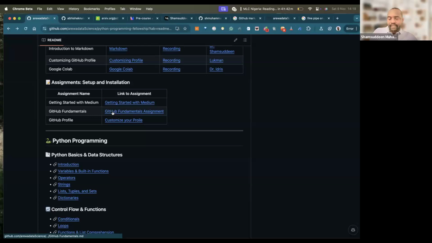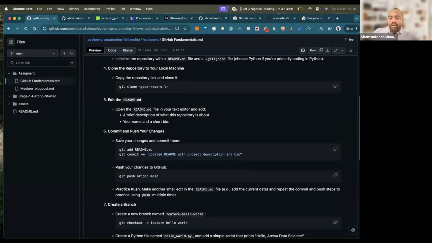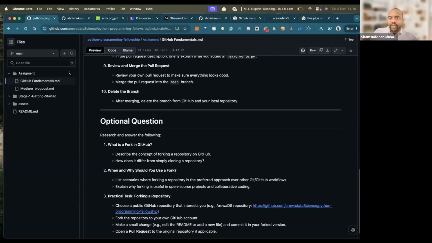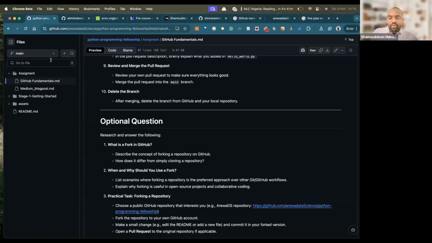Then the second assignment is GitHub fundamentals. You create the assignment, do whatever is said here in this assignment. When you finish, write the link of your GitHub profile on the form we asked you. When you do that, that is all. Have you done that? Yes, sir, I have done that. Okay. Now, what is your question? You have done your Medium blog post and you wrote on the form we provided. You have done your GitHub and you wrote on the form. That's all that is needed for the assignment. But what is your question right now?